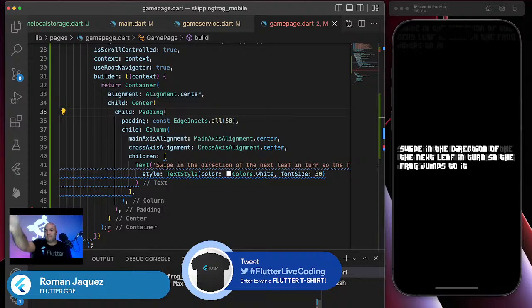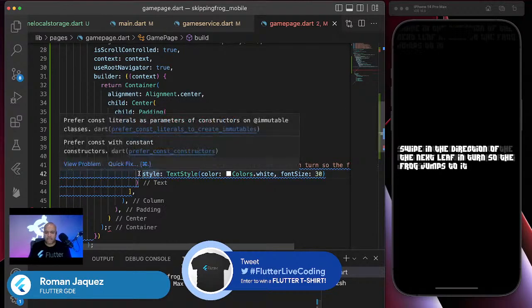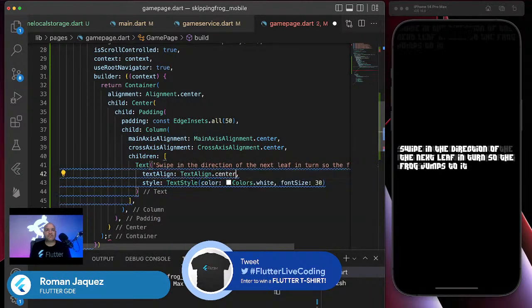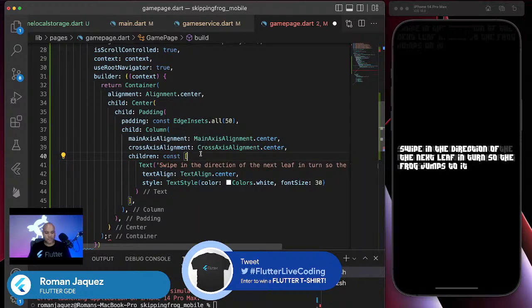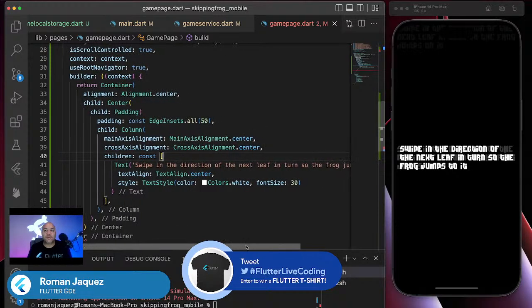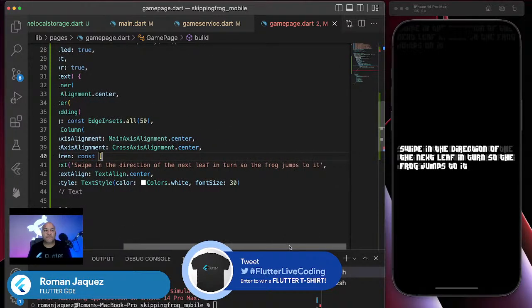So I'm gonna use swipe in the direction of the next. I'm gonna do an alignment on that. I want to make sure that the text is aligned center, and of course it's gonna be hard coded. So I'm just gonna make it into a constant. Actually, not this one. I can just do it at this level. There we go. Oh, there's a team missing, really? Swipe in the direction of the next leaf in turn, so the frog jumps to it.